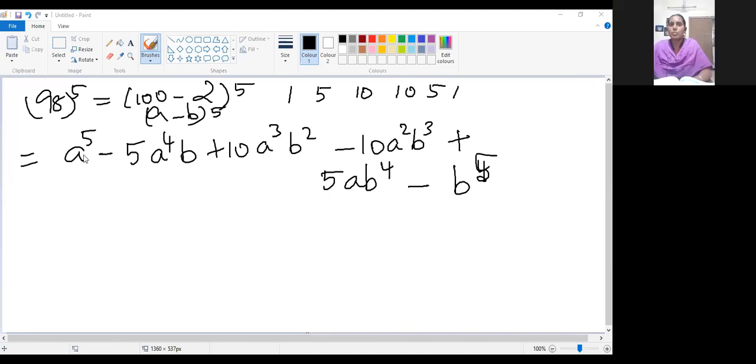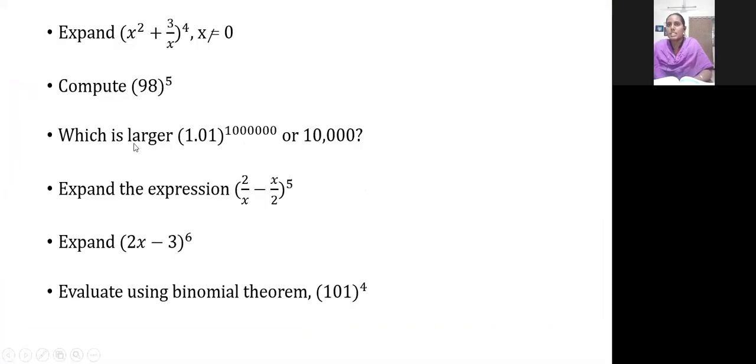See the next question. Which is larger: 1.01 power 10 lakhs, or 10,000? Which is larger we have to find. Please write this question.